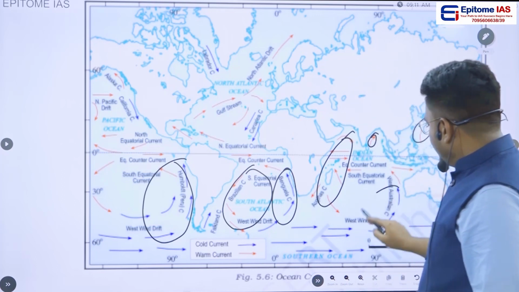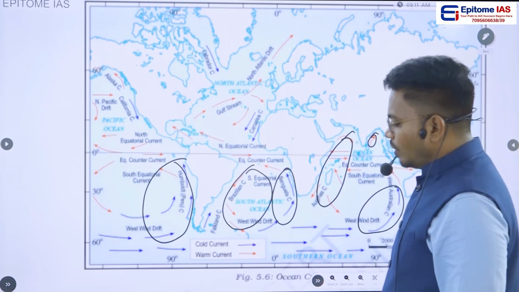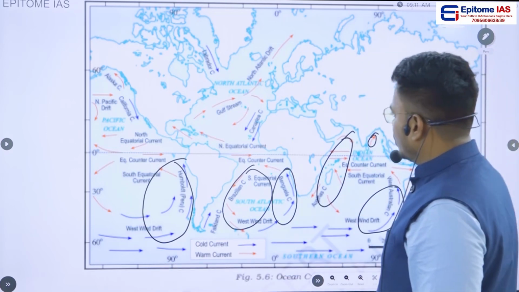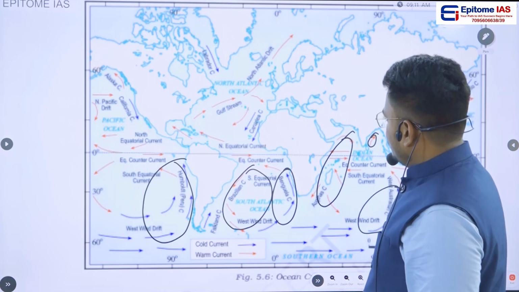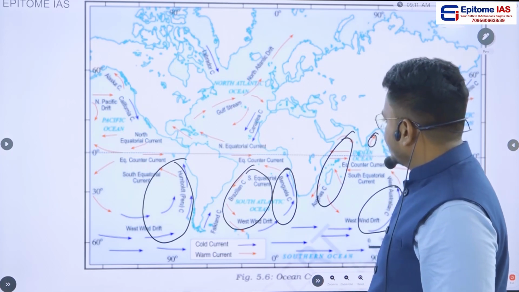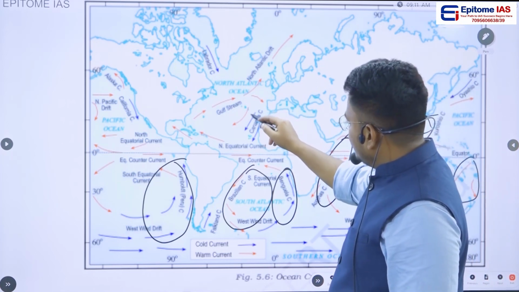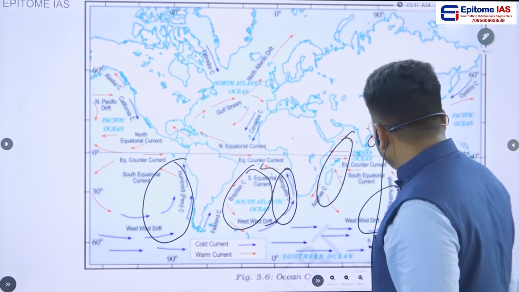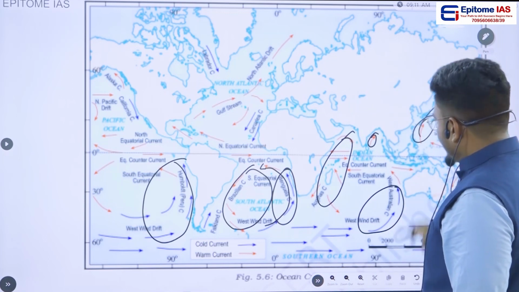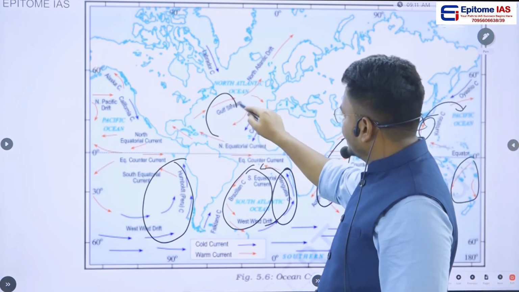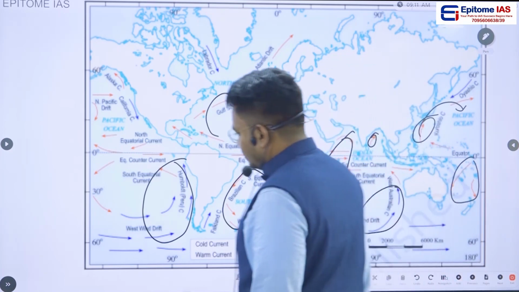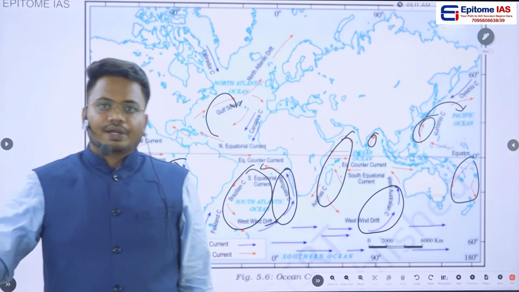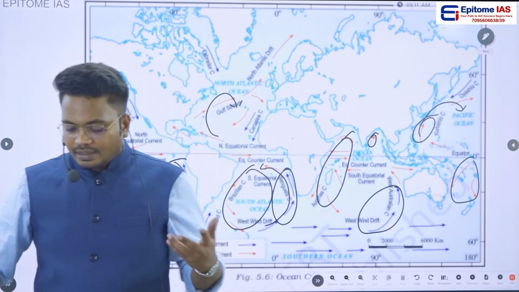Okay, so there is a reason behind this. What that particular reason is, we will see in the higher classes. And in the northern hemisphere as well, we will be seeing the direction. In the southern hemisphere, the currents move in an anti-clockwise direction, and in the northern hemisphere, these currents move in a clockwise direction. We will see why this is happening, how this is happening and when this happens. All these things we will learn in the higher classes.